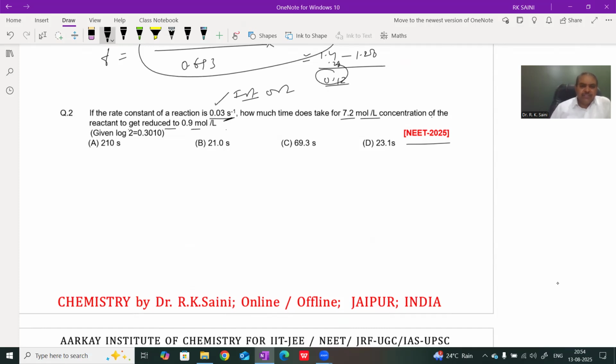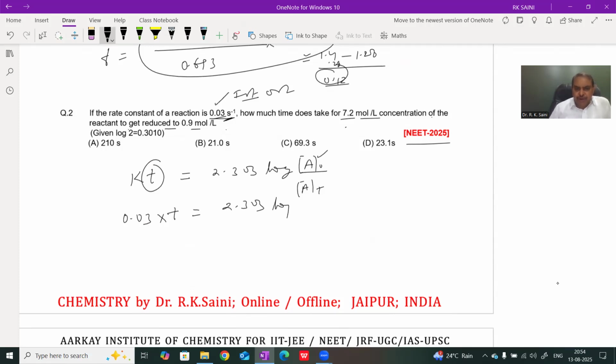mole per liter? We use the integrated rate law equation of first order: kt equals 2.303 log of initial concentration over concentration after time t, both given. So 0.03 into t equals 2.303 log of initial amount 7.2 mole per liter reduced to 0.9.